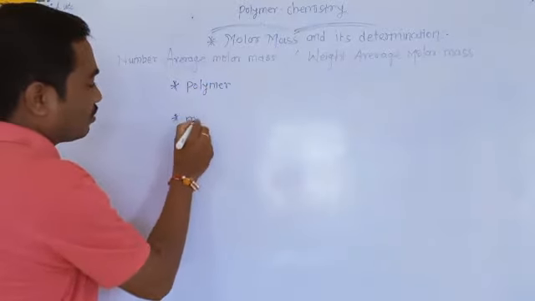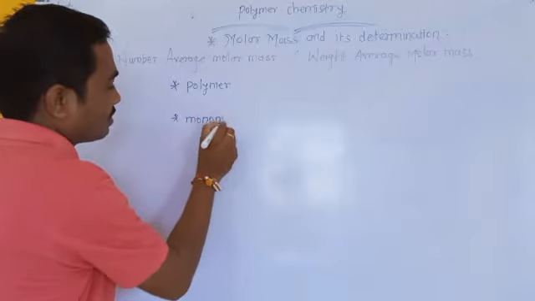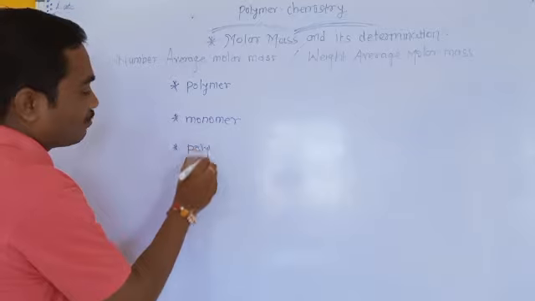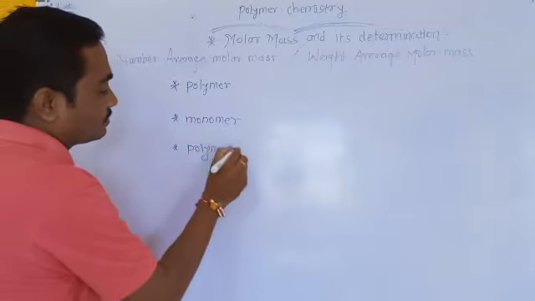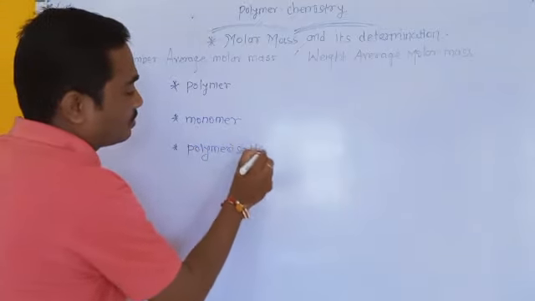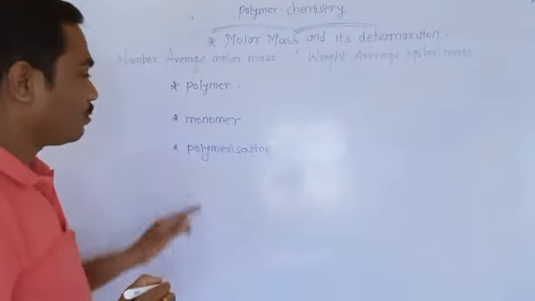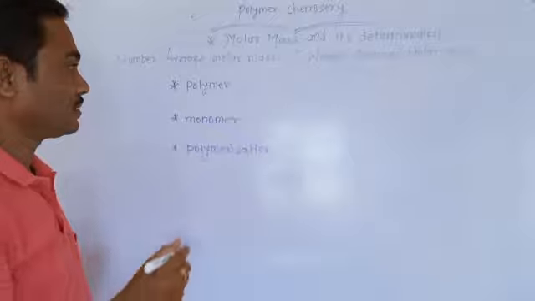Second one is the monomer. And third definition is of polymerization. What is meant by the polymer, monomer and polymerization?